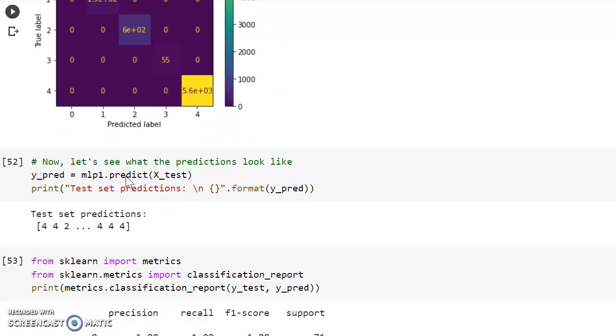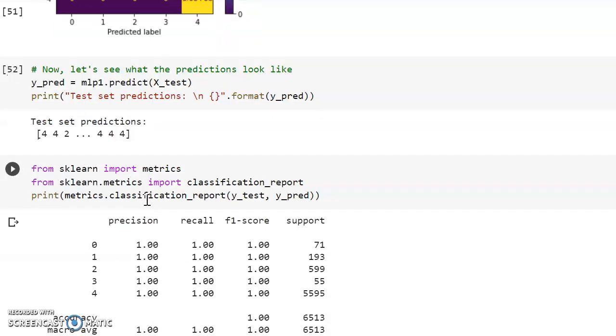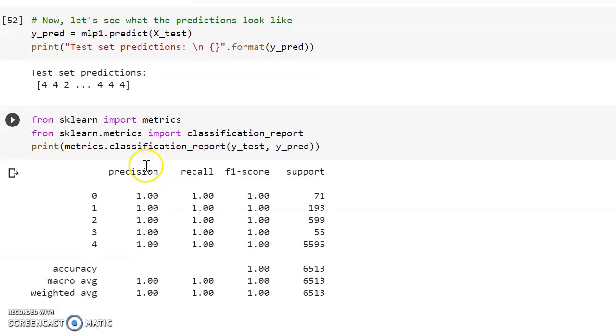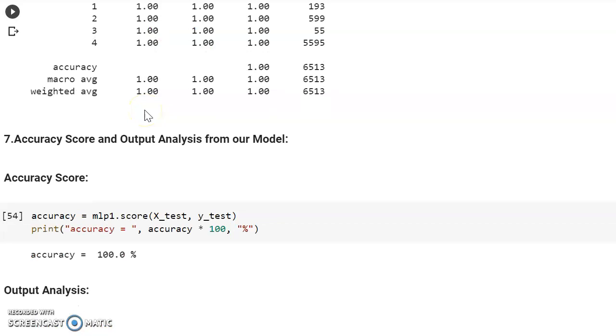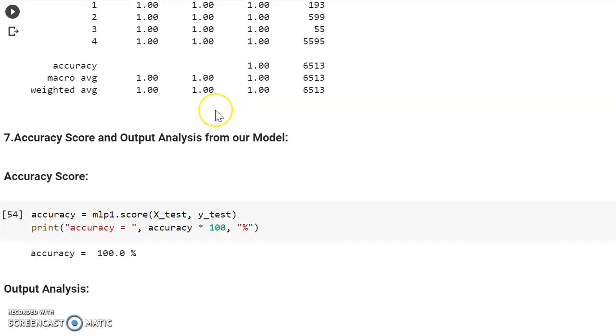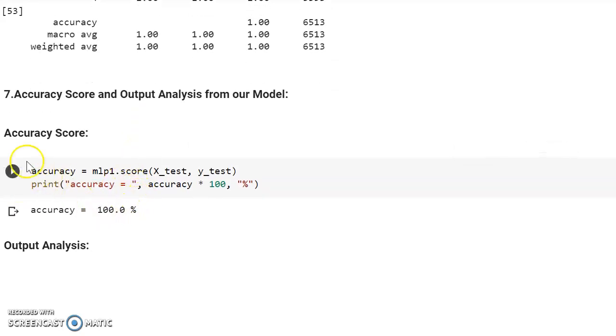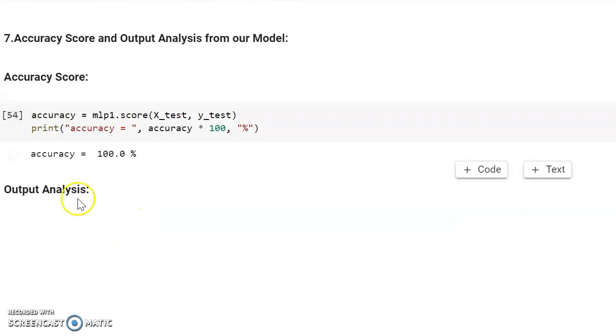You can find here what the predictions look like, printing the test predictions, a list of integers. Then importing the metrics from sklearn: precision, recall, F1 score, and support. Accuracy is 1.0, with macro average and weighted average, and the accuracy score on output analysis. You can see my data accuracy score is 100% accuracy. I'm printing the output analysis. That's all. Thank you.